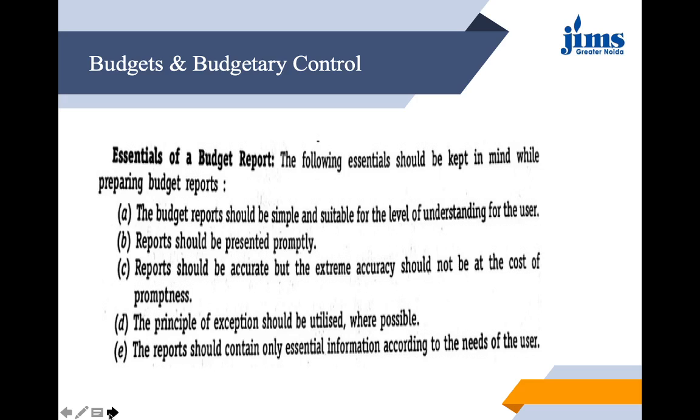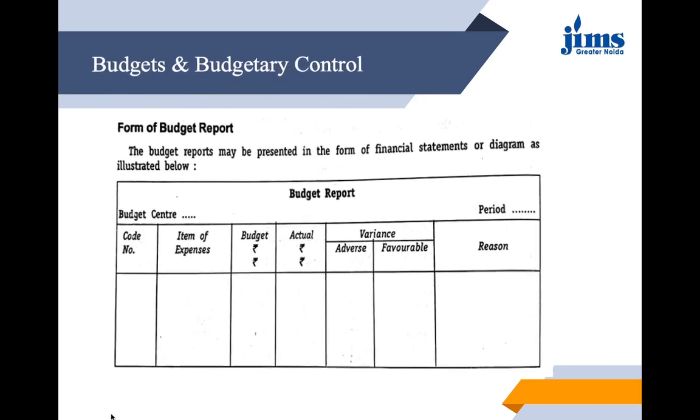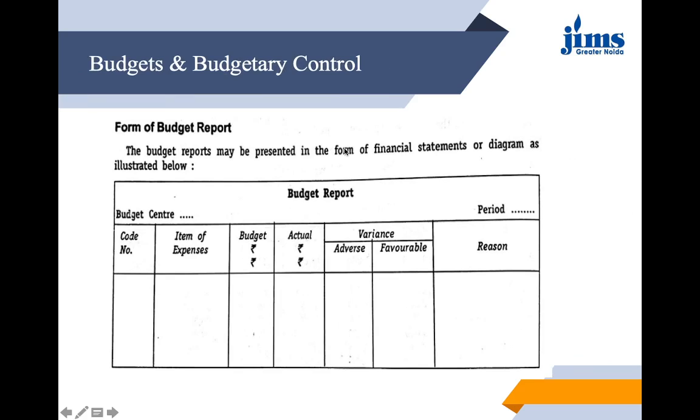Okay, I'll show you the format of how to draw the budget reports on the next page. The budget reports may be presented in the form of financial statements, or it can be like this. You can see the name of the budget center and the period for which it is being drawn. Here we can mention the code number, unique code numbers, items of expenses, the budget, which is as per the budget. We pick these amounts and the actual, and then we see whether the variance is adverse or favorable and the reason for that. So such reports are generated periodically.